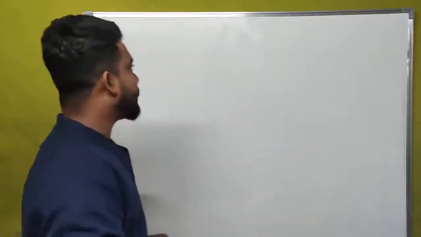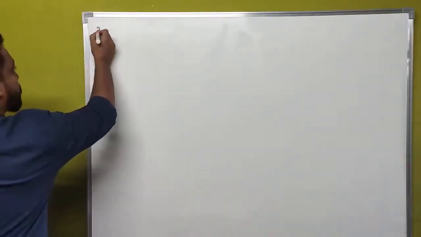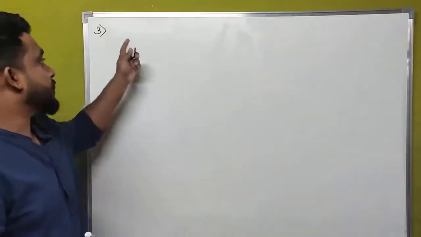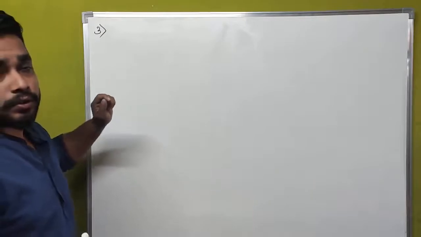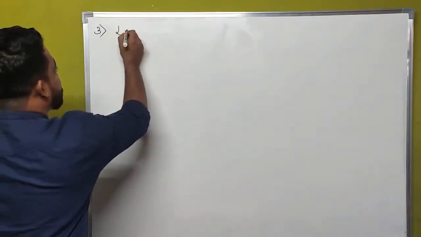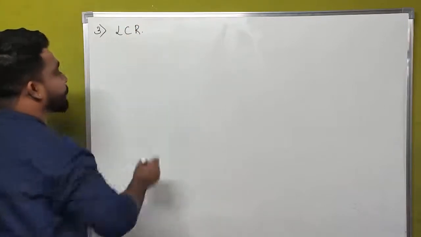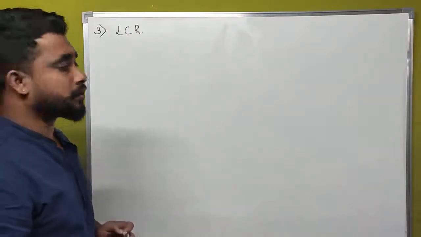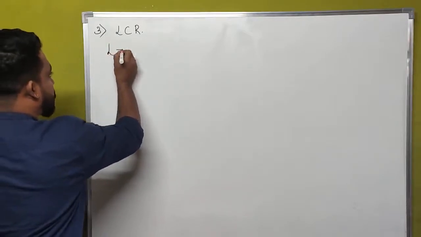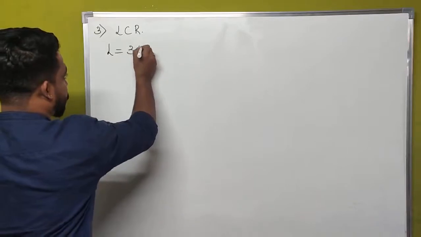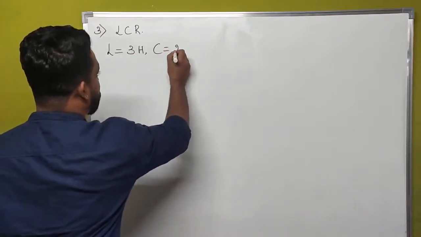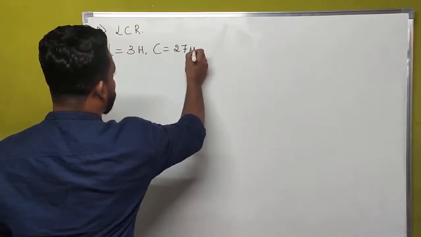So the given data of this problem, the third problem which I am going to do, is for a series LCR circuit. In our series LCR circuit, the values given are inductance L equal to 3 Henry and the capacitance of the capacitor is 27 microfarad.